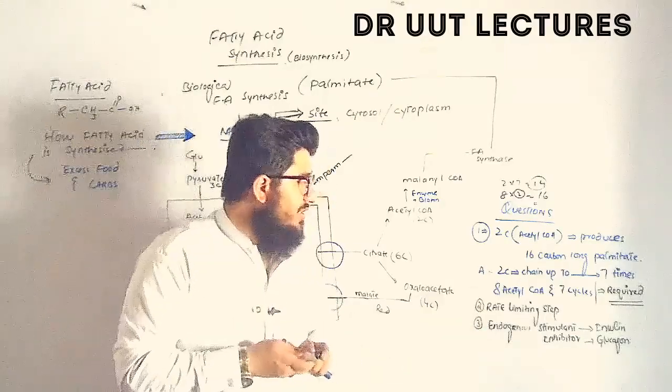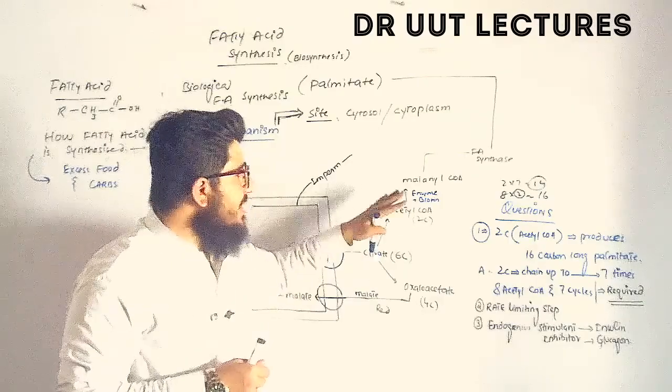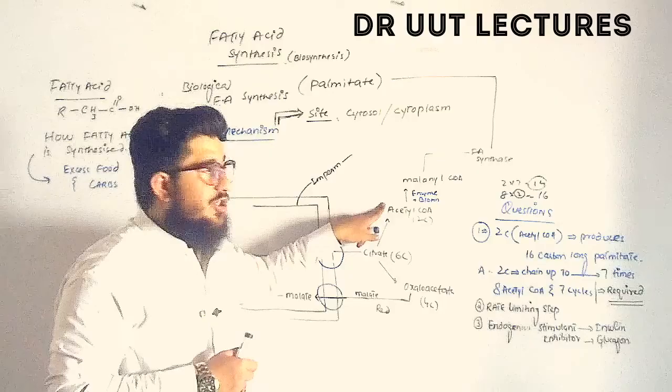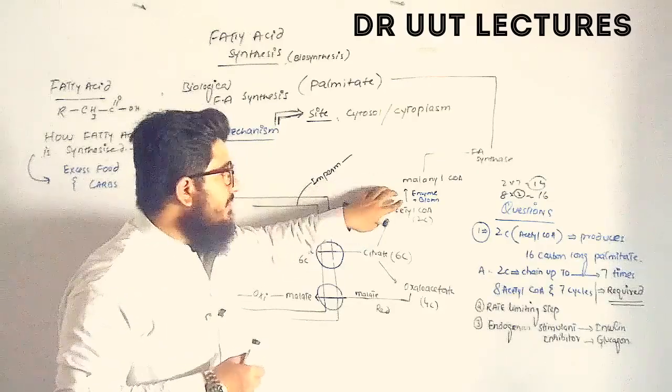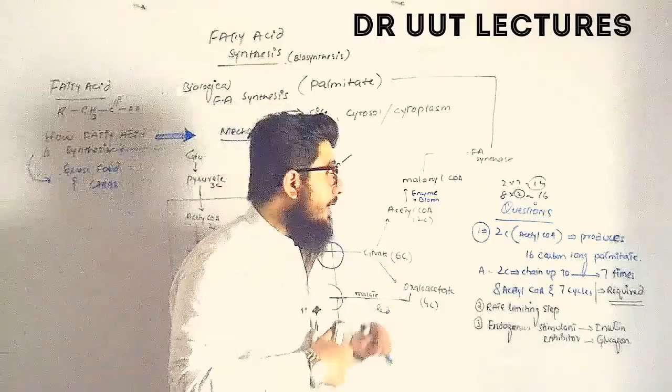The second question is, what is the rate limiting step in this process? The rate limiting step is quite obvious because it consumes a lot of time: the conversion of acetyl-CoA into malonyl-CoA by means of the enzyme plus biotin. This is considered the rate limiting step.